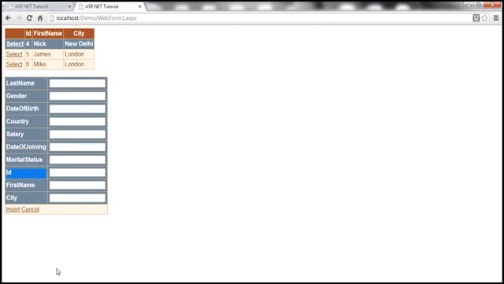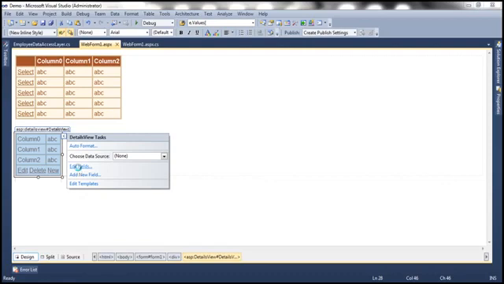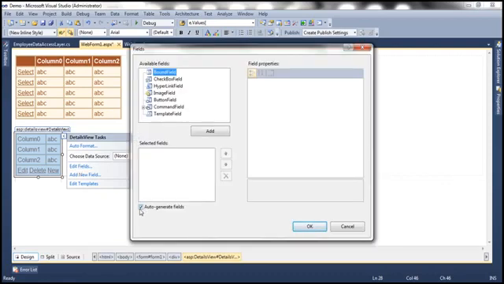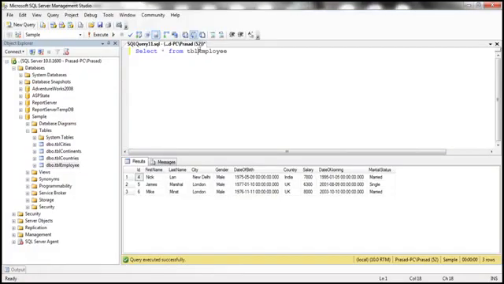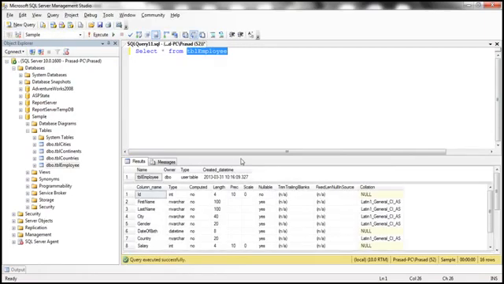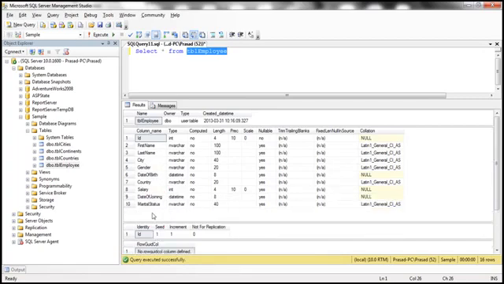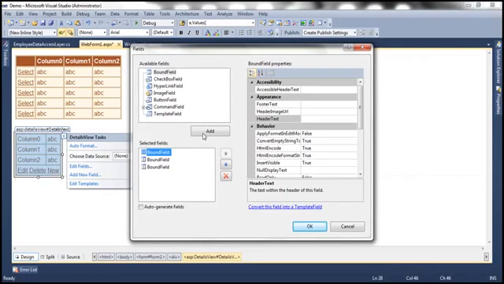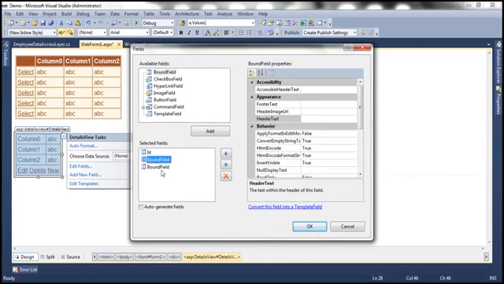So let's go ahead and do that. And obviously the easiest way to do that is by using the designer. So click on edit fields. The first thing, we don't want the fields to be auto generated, so I'm going to uncheck this and I want to add 10 bound fields here. Basically in the tbl employee table we have around 10 columns. So we have ID, first name, last name, city, etc. We need to set all these as the bound fields. So the header text is going to be ID, and the data field is also going to be ID. And we have to do that for first name, last name, etc.